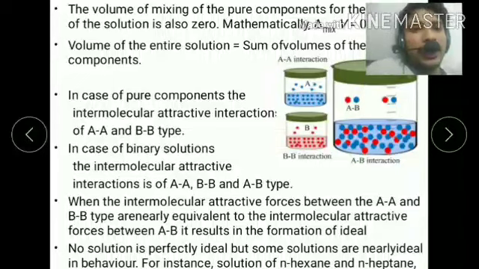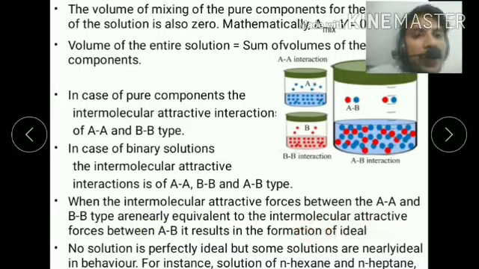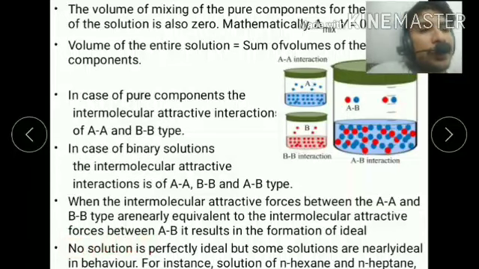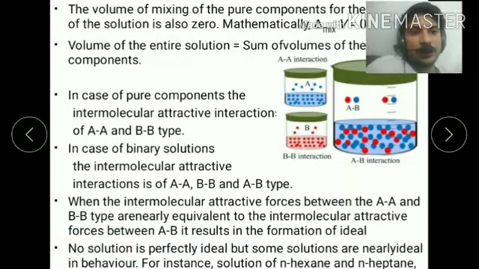When the intermolecular attractive force between the AA and BB type is nearly equivalent to the intermolecular attractive force between AB, it results in the formation of an ideal solution. No solution is perfectly ideal, but some solutions are nearly ideal. You should know the examples of ideal solutions.